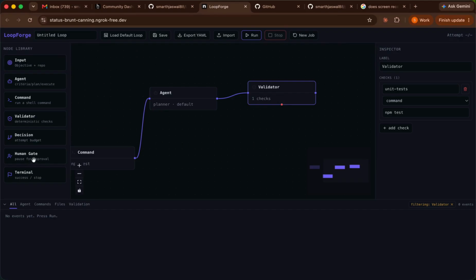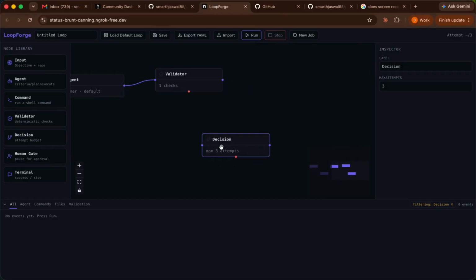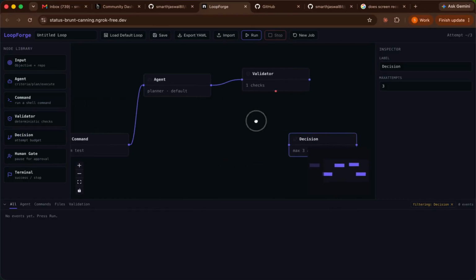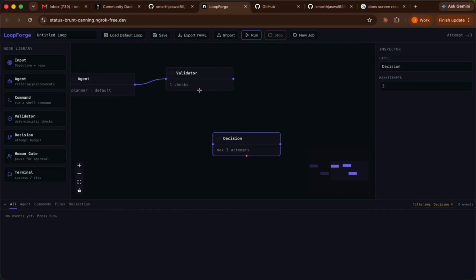Here I can take a decision. Let's suppose I want to decide how many times a validator shall run, right. So I can link it here. Once the validator runs, I can add all the unit test cases and any checks which I want to write here. Then if any validation breaks, it will run as many times as I have given here, the max attempts, right.